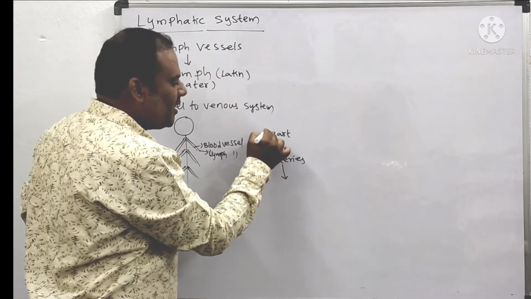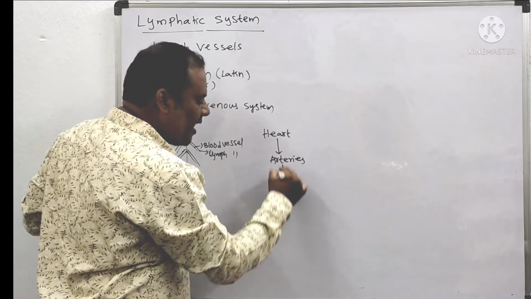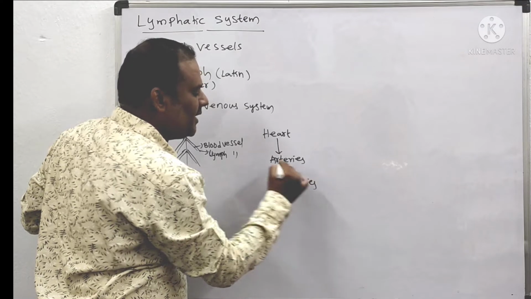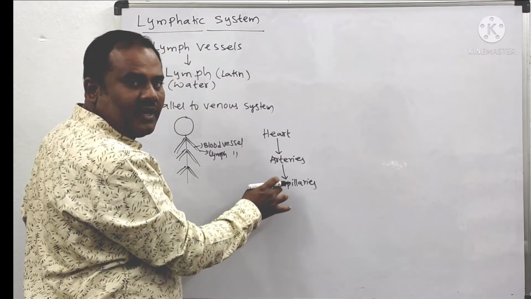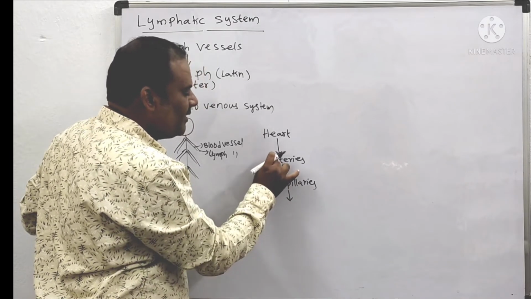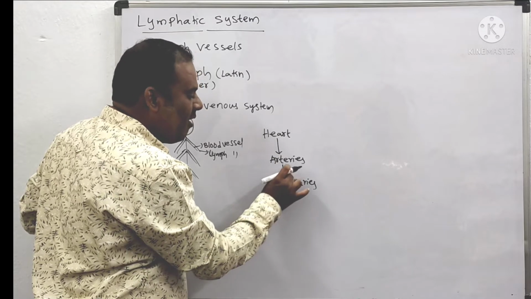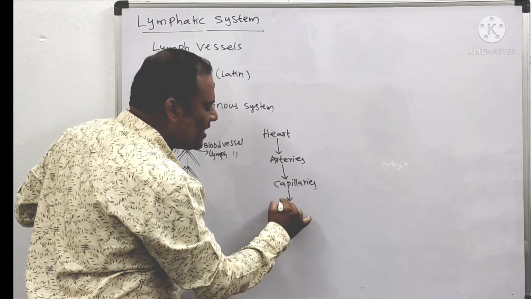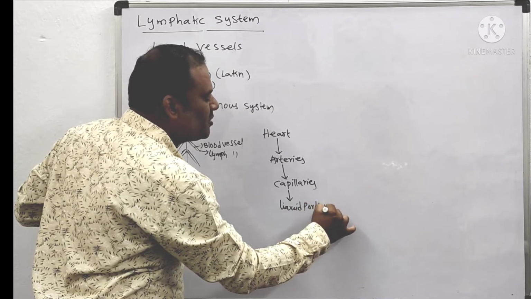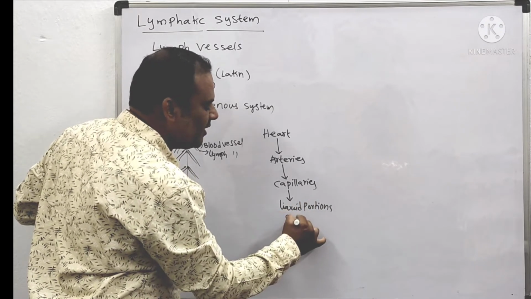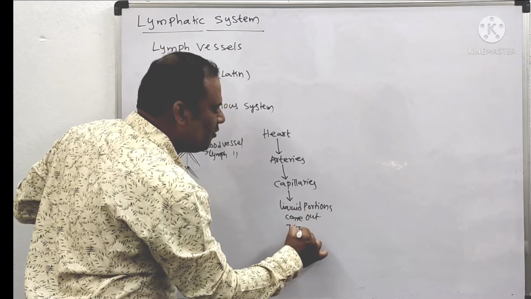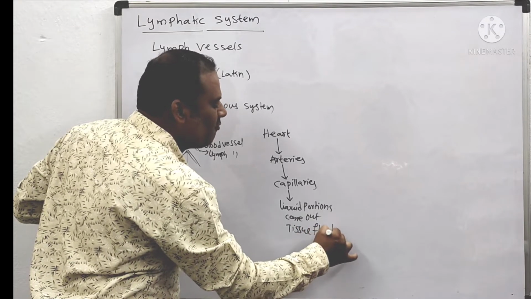The arteries send the blood into capillaries, the connecting blood vessels between the arteries and the tissues. From the capillaries, some liquid portion flows out into the tissues, and that liquid is called tissue fluid.